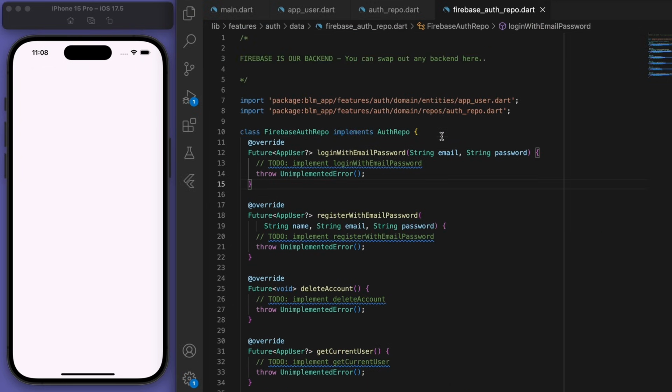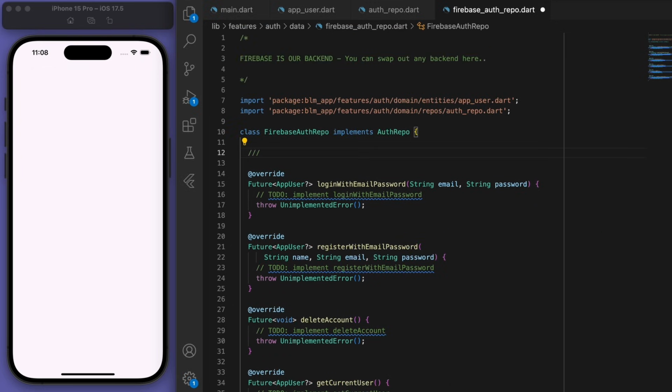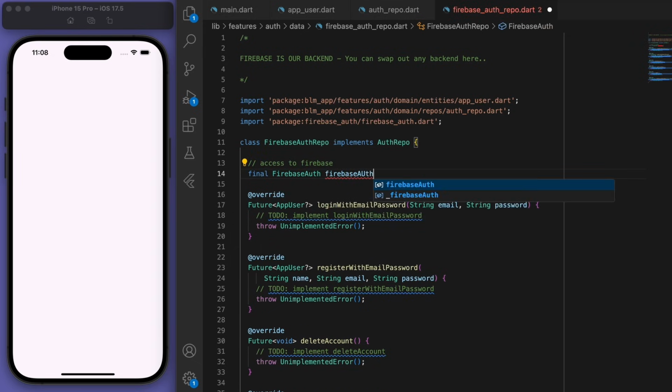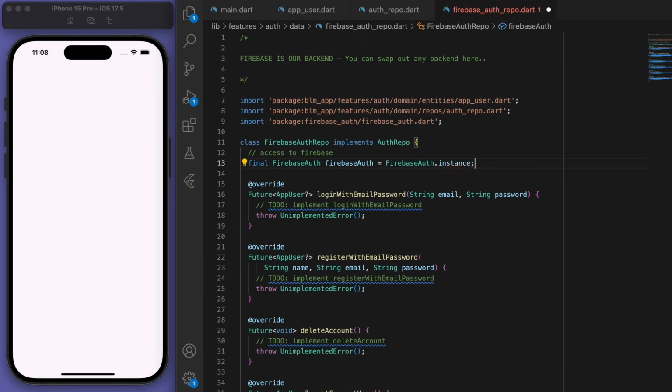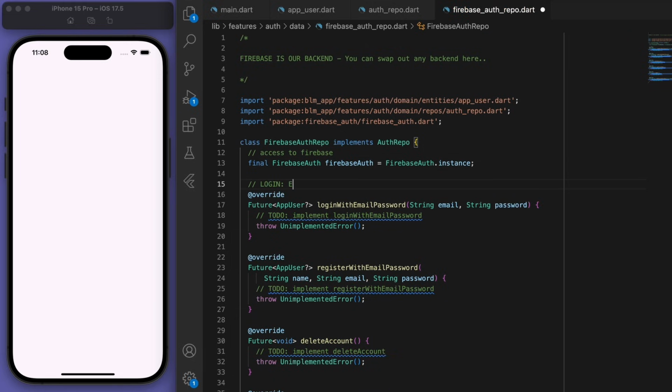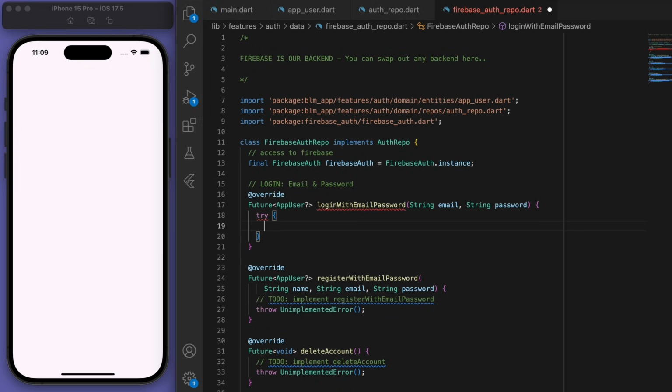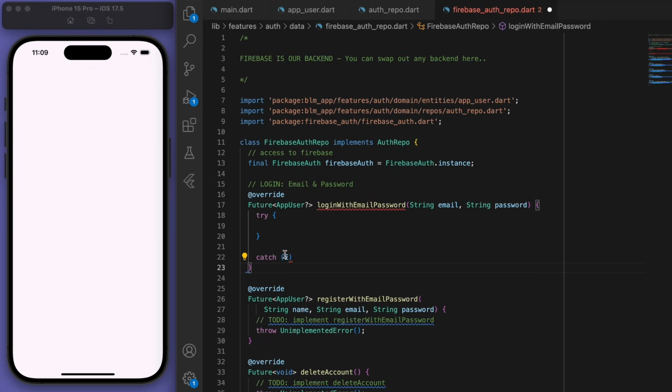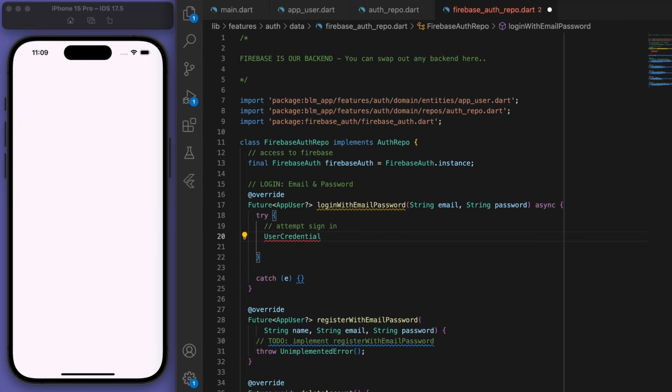Cool, so let's start doing the Firebase part of this. For the login method, we're going to just try to log in with the email and password. Cool, so let's try to sign in.